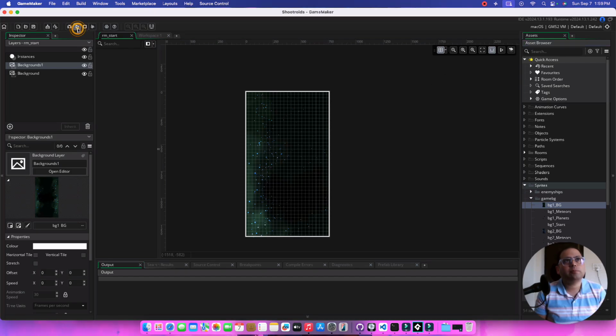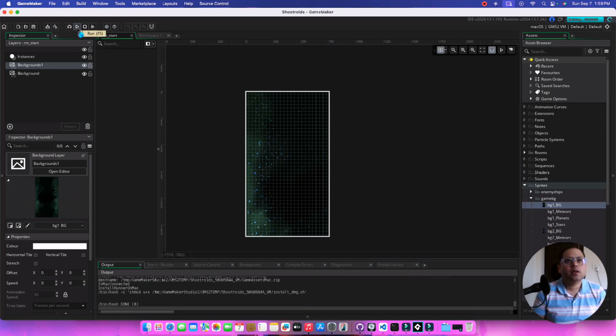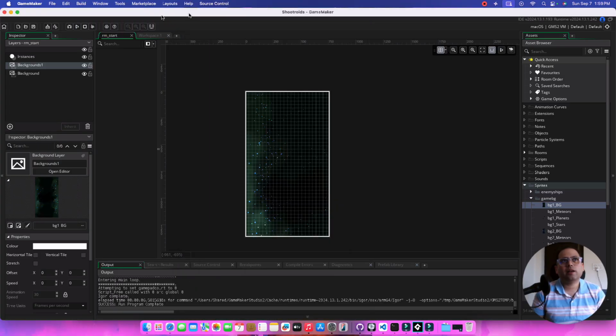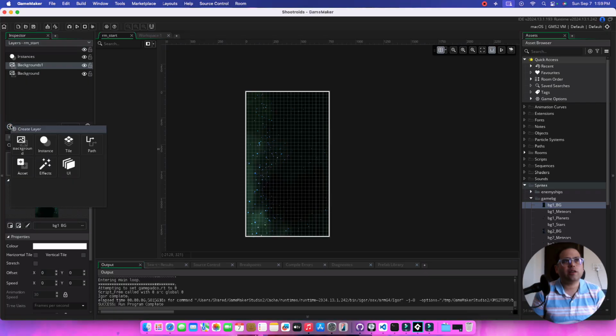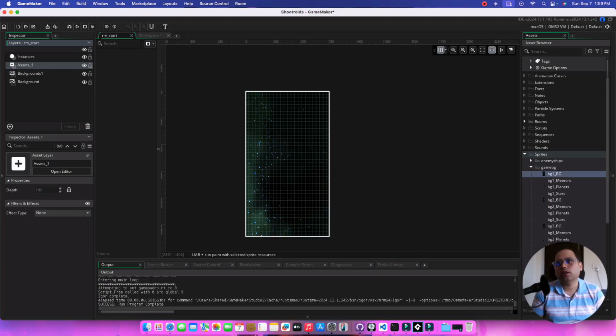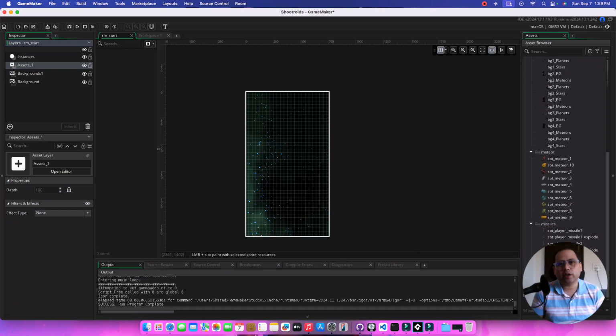If you just now run the game, we have the background layer showing, but it's pretty idle, it's pretty boring right now. And for reference, I'm also going to add an asset layer. Asset layer is basically somewhere you can actually drag sprites and directly place it. So you don't need to create an object, because in GameMaker most of the things are an object if you want to add some logic into it.